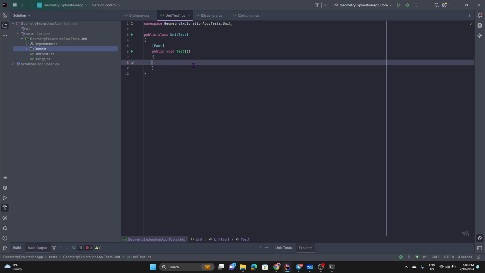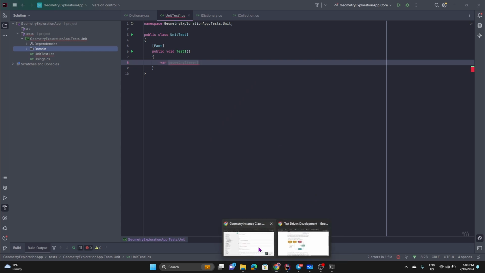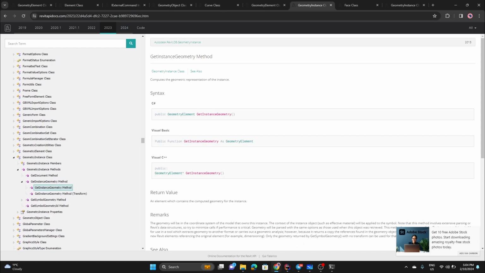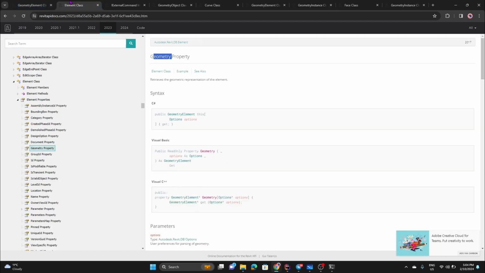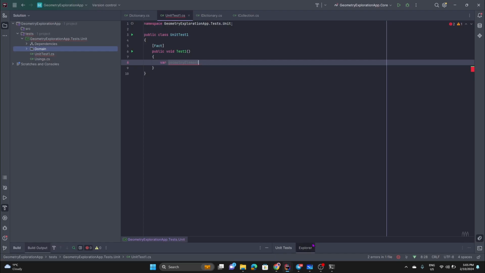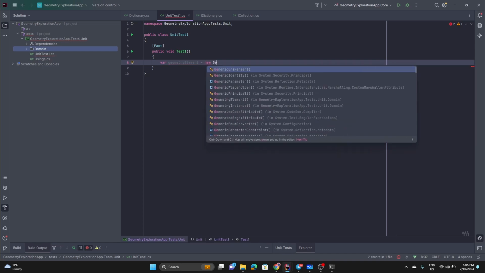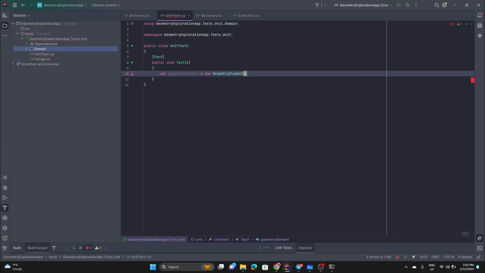So first, let's create a geometry element, right? Let's imitate the thing that we have here. Let me go to element. I think that's there, right? When we obtain this, from elements we get the geometry element. That's what usually happens with Revit, right? We get geometry and we obtain geometry element. So let's start working with this. So geometry element, a new geometry element.